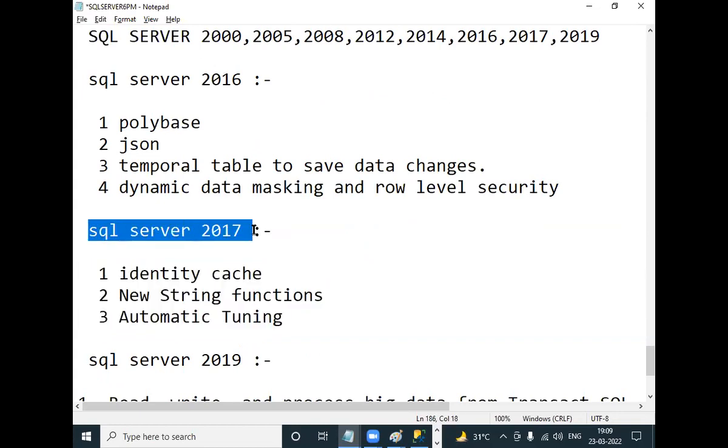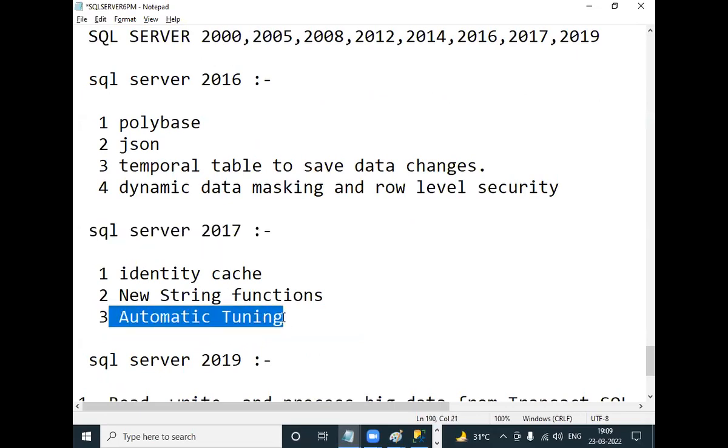Earlier it was manual tuning. Manual tuning means performance tuning, which I discussed just now, should be done by the DBA. Now, one thing introduced in 2017 is automatic tuning, which means SQL Server will do the tuning automatically.